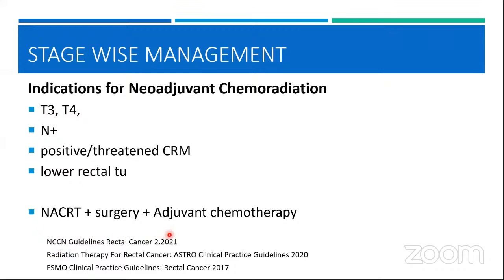Now, various trials have failed to show any advantage in DFS or OS with the addition of adjuvant chemotherapy for rectal cancer tumors. However, based on the extrapolation of the results of colon cancer, adjuvant chemotherapy continues to be prescribed to rectal cancer patients. Recently, there are some meta-analyses which show some advantage, but more or less the majority favor that there is no DFS or OS advantage with the addition of adjuvant chemotherapy to rectal cancer.